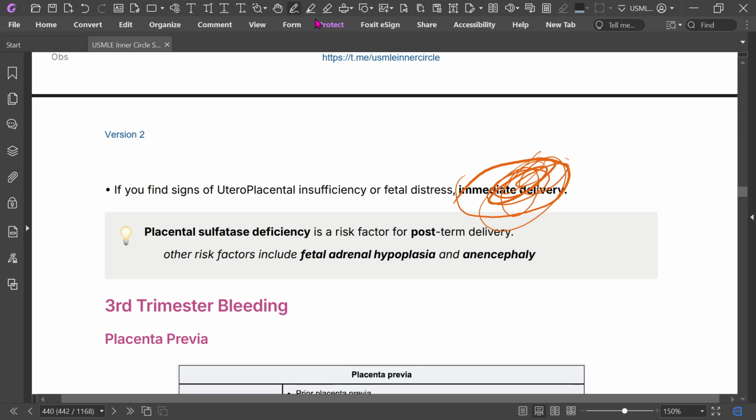Placental sulfatase deficiency is a risk factor for post-term delivery. Other risk factors include fetal adrenal hyperplasia and anencephaly. So placental sulfatase deficiency, fetal adrenal hyperplasia, and anencephaly are the risk factors for post-term delivery.